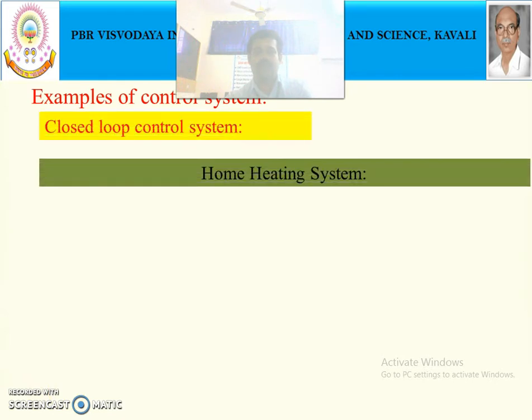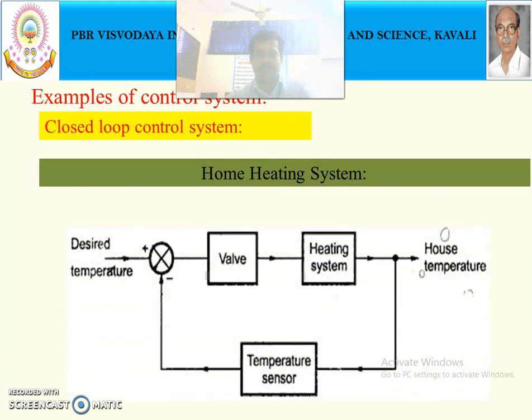Next one is closed loop control system. Home heating system is a closed loop control system. In the home heating system, assume that the home is located in a cool place. Okay, the home is located in a cool place.